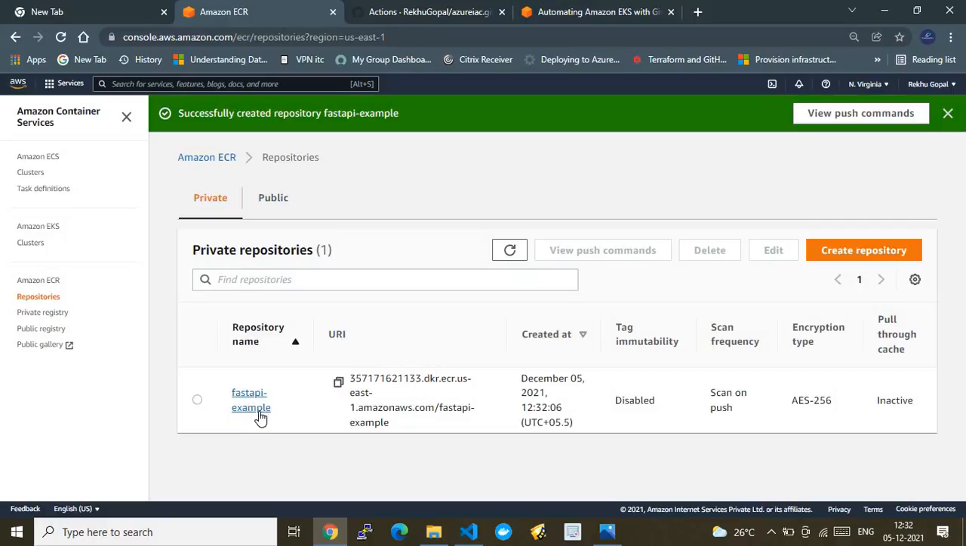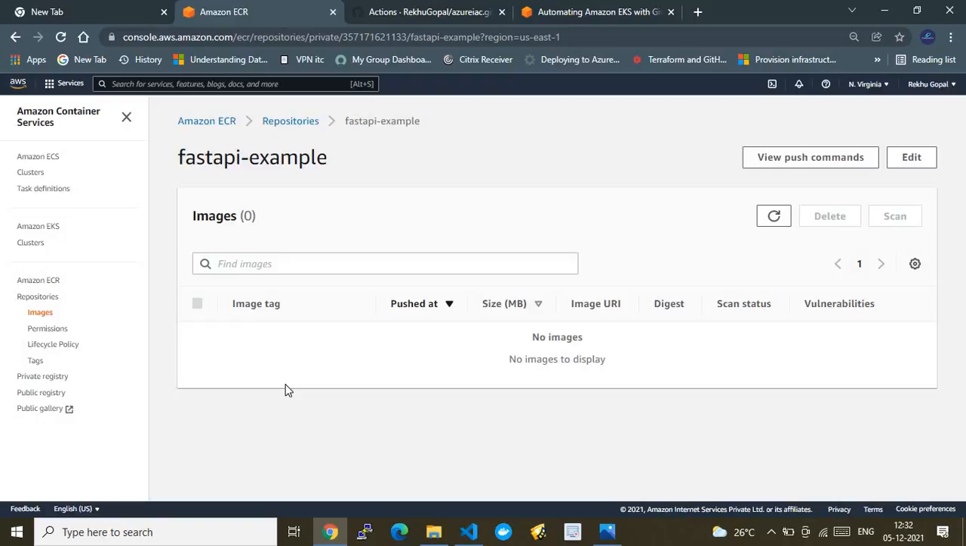So this is my Amazon ECR repository, and here we will push our application's customized image. I can say it is a customized Docker image. We will push it here using the GitOps methodology. So this is a prerequisite.